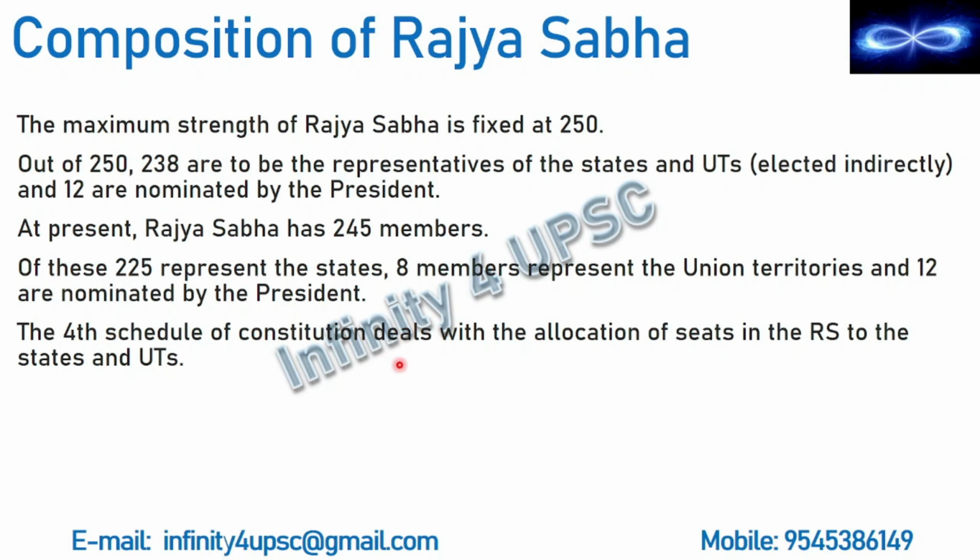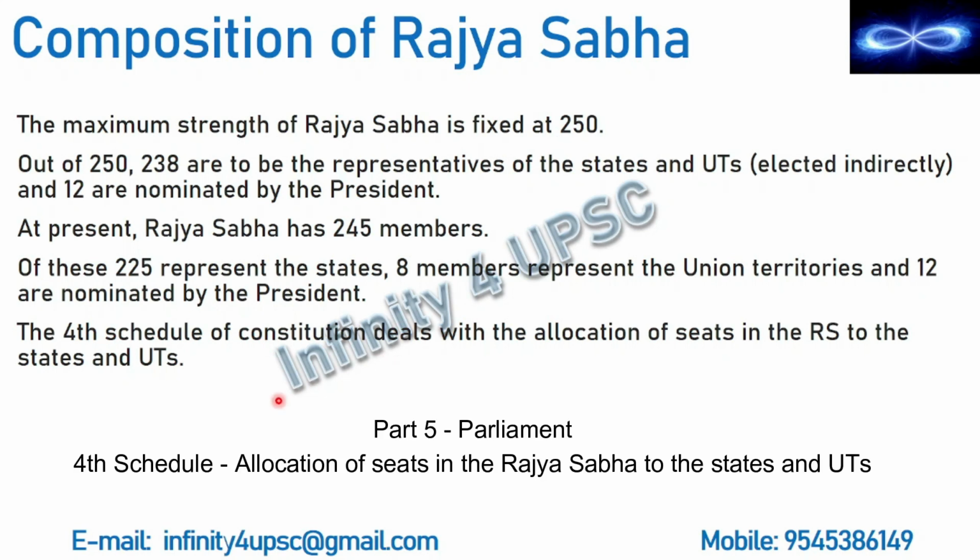What did we see earlier? We had seen that Part 5 of the Constitution deals with Parliament. So that was Part 5. Now we are seeing that the 4th schedule deals with the allocation of seats in Rajya Sabha to the states and union territories. So these two things you need to remember: 4th schedule, Rajya Sabha seats; 5th part, Parliament.